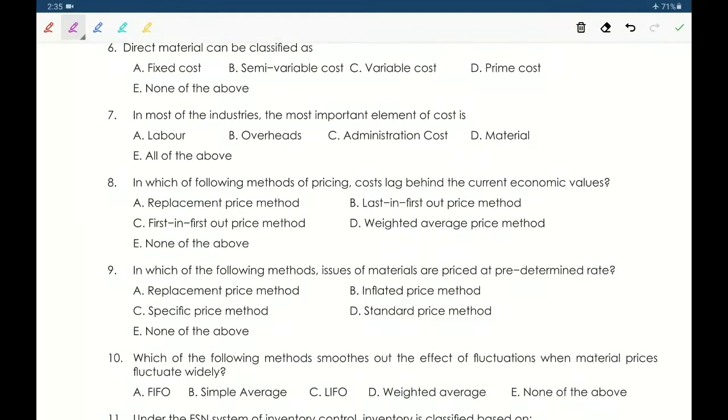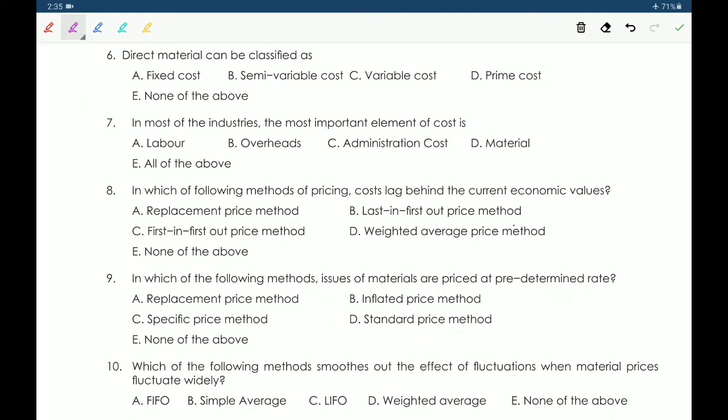Next, sixth one, direct material can be classified as A. Fixed cost. B. Semi-variable cost. C. Variable cost. D. Prime cost. E. None of the above. So direct material can be classified as variable cost.